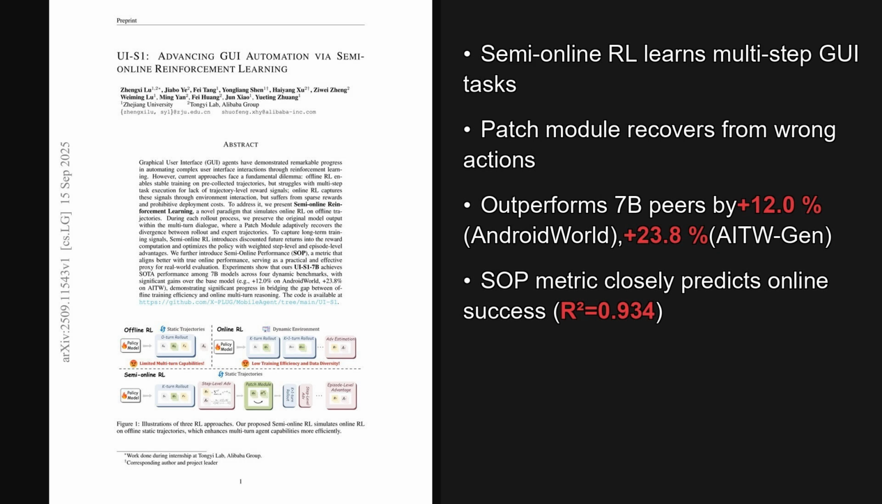Wrapping up, 2 takeaways stand out. Semi-online reinforcement learning lets a 7 billion parameter agent learn long horizon behavior from static data by preserving its own history and patching mistakes, and the semi-online performance metric reliably predicts live results. These ideas reduce costly online interaction while improving multi-step reliability.